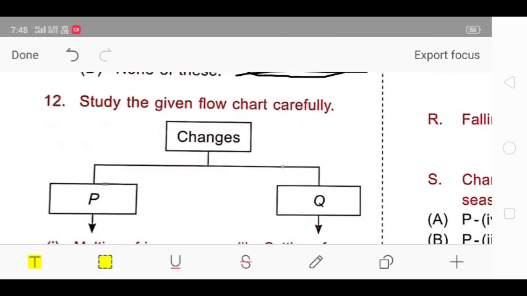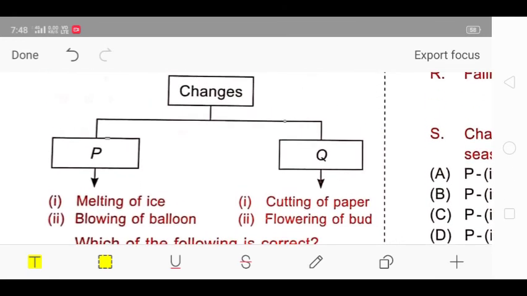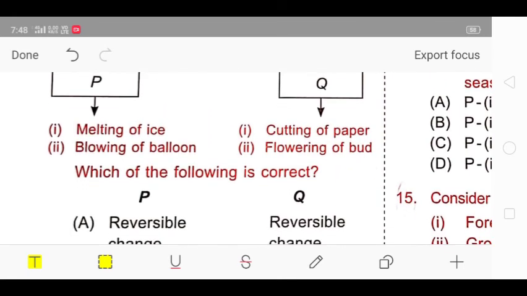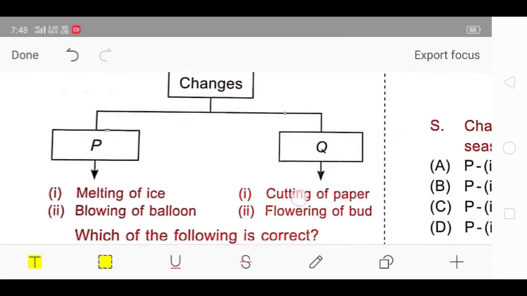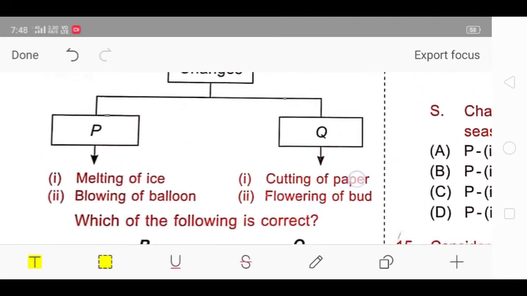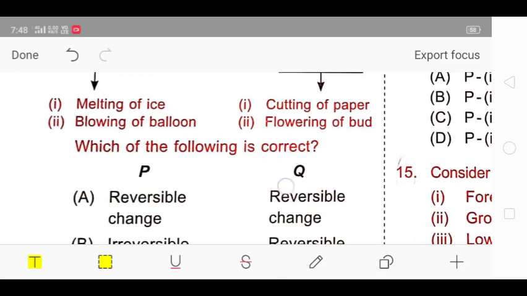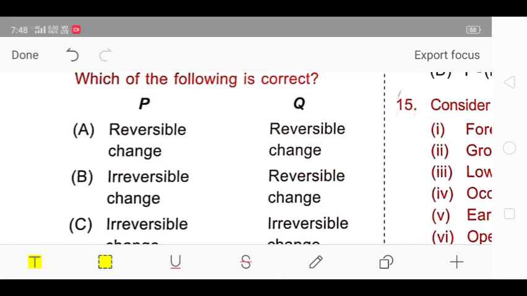Next, study the given flow chart carefully. The changes are P and Q. P is melting of ice and blowing of balloon, whereas Q is cutting of paper and flowering of buds. This is question 12. So first of all, we'll see the options. In option A, P is a reversible change.